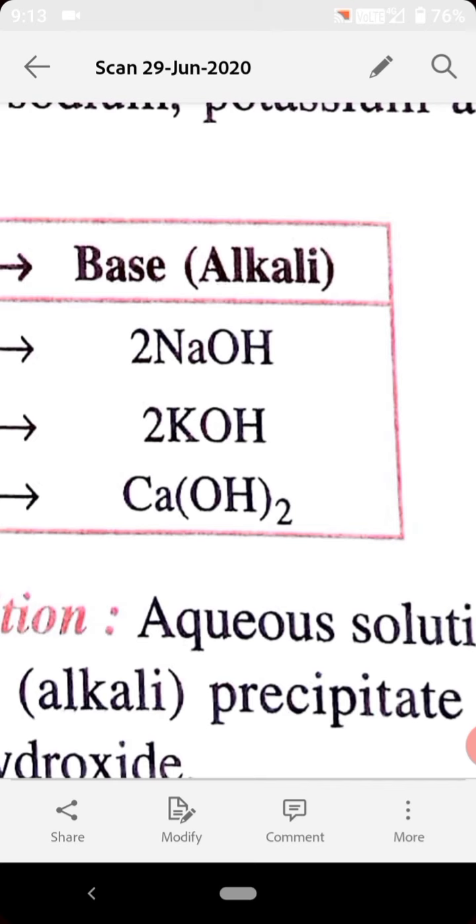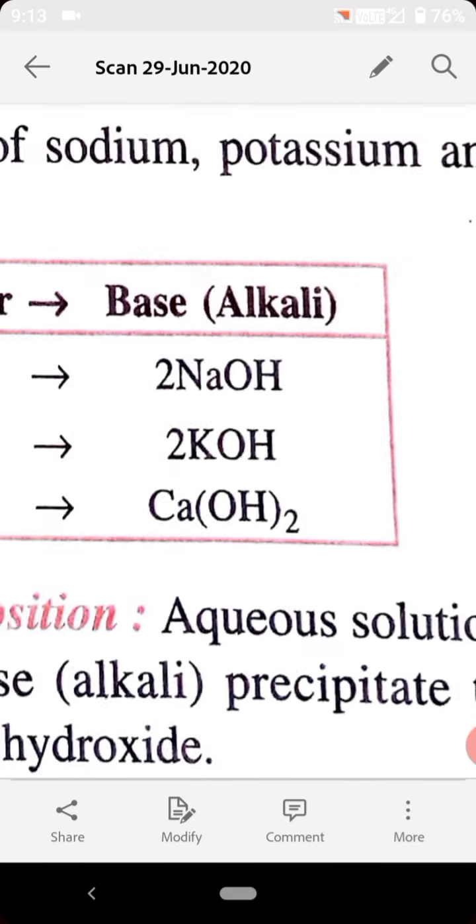All alkalis are bases, but all bases are not alkalis, because bases include both water soluble and non-water soluble bases, while an alkali is only a water soluble base. It includes sodium hydroxide, potassium hydroxide, and calcium hydroxide, because it is sparingly soluble so we can also include it, along with ammonium hydroxide. These four hydroxides are water soluble, that's why they are known as alkalis.